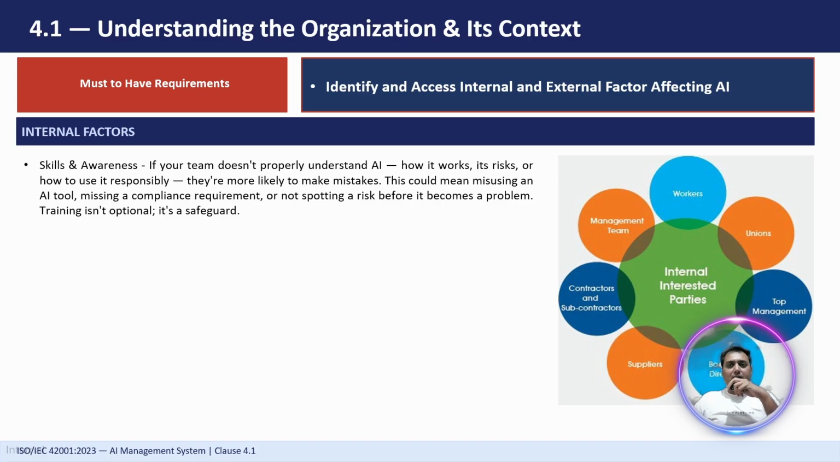Just to give you an example, an employee using ChatGPT to summarize data is uploading confidential information to ChatGPT, right? And this can create a privacy and compliance issue. So to safeguard against that, we have to make sure that we give proper training to the employees and they have proper skills and awareness to work on AI and to work with AI.